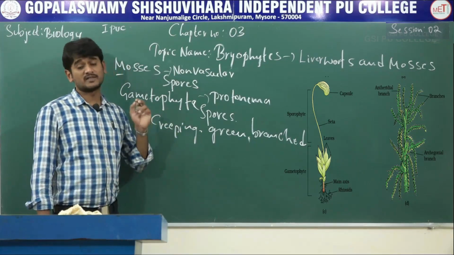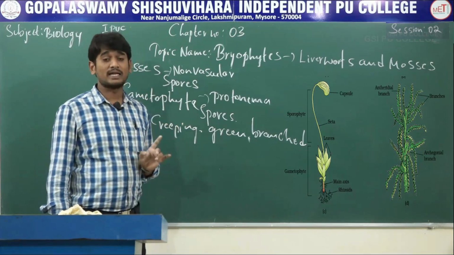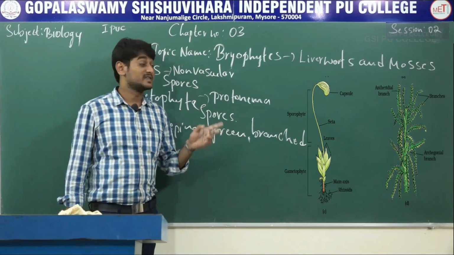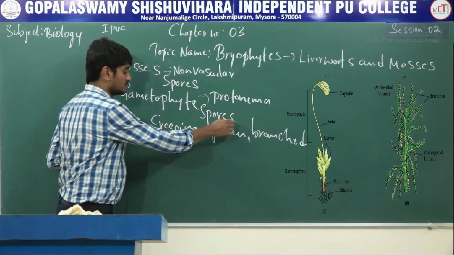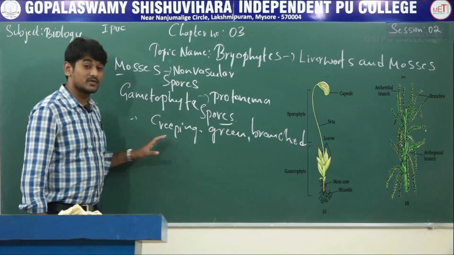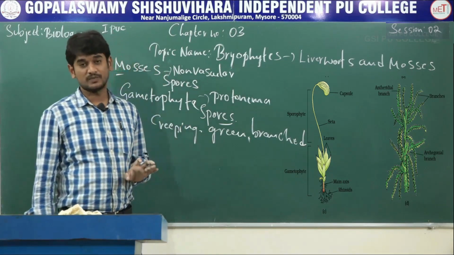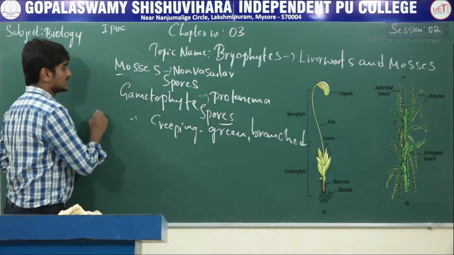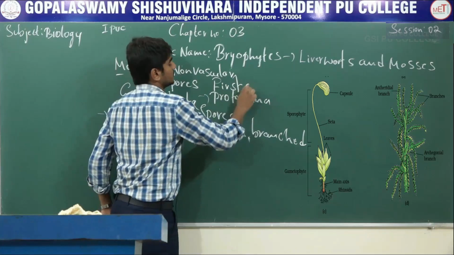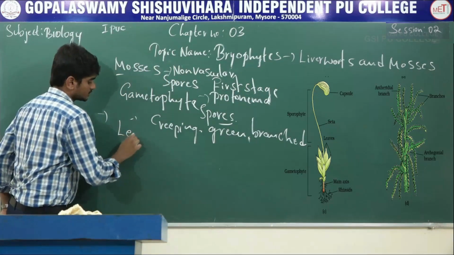The predominant stage of the life cycle of mosses is the gametophyte, which consists of two stages. The first is the protonema stage, directly developed from spore, creeping, green, branched, frequently filamentous. And the second stage is the leafy stage.